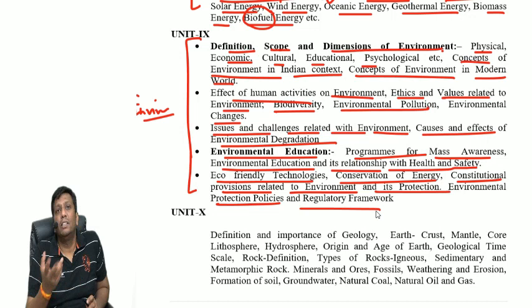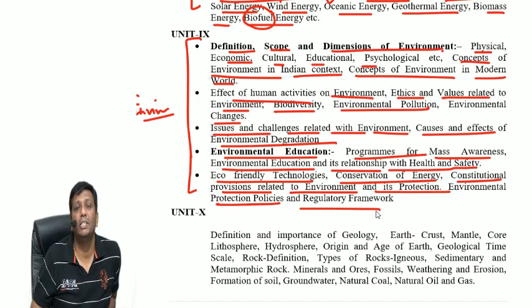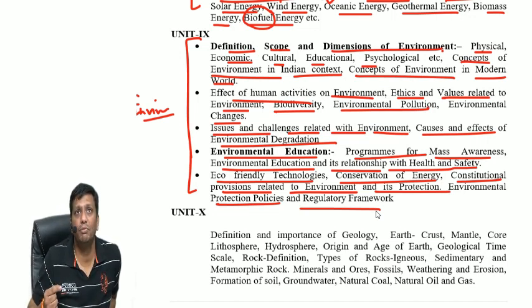Okay, Wetland Conservation Act, National Biodiversity Program that the government brought, many regulatory frameworks. The Ministry of Environment, Forest and Climate Change is the main leading ministry working in India, especially for the protection of environment. Environmental Protection Act, 1986, where all the ecologically sensitive zones are defined. In that way, this chapter is very, very important.